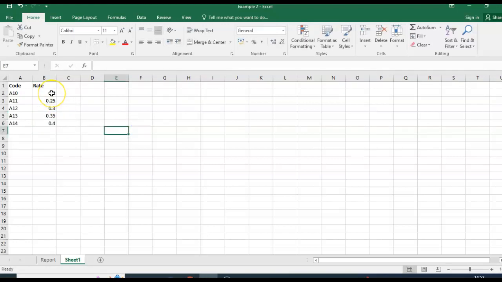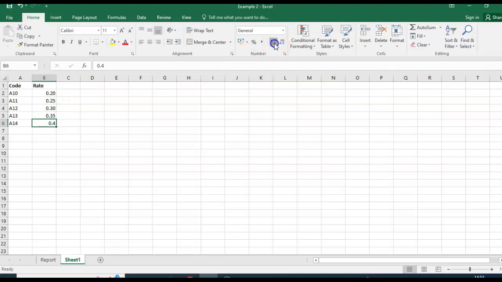Okay, so on your sheet there, the first rate, if you look at code A10, the rate is 0.20. So I'm actually going to increase this decimal place by 1. If I click on it and go over here to my decimal place buttons, if I click increase decimal, it would increase that for me. And the same here,